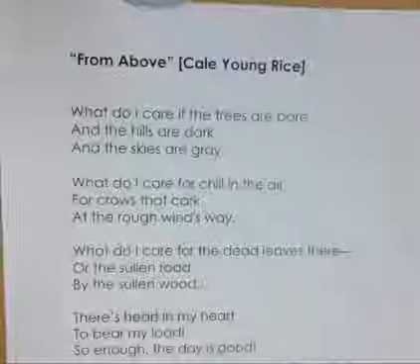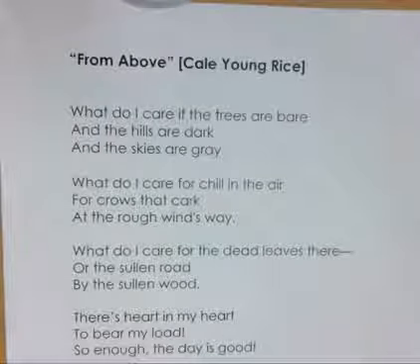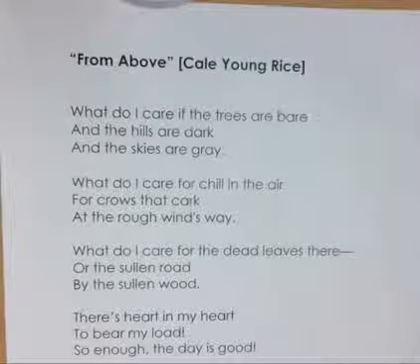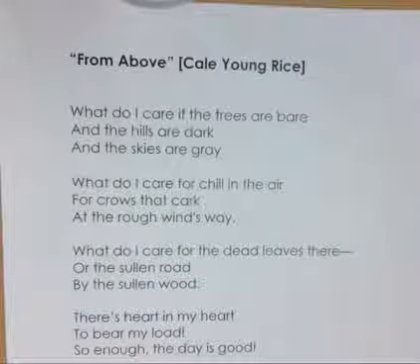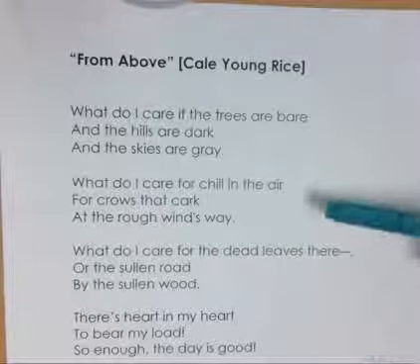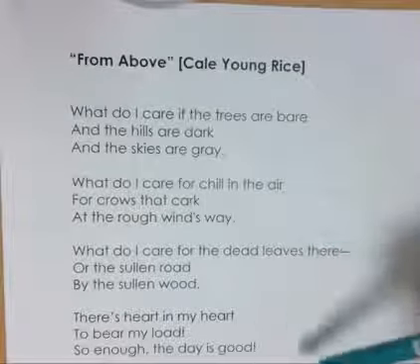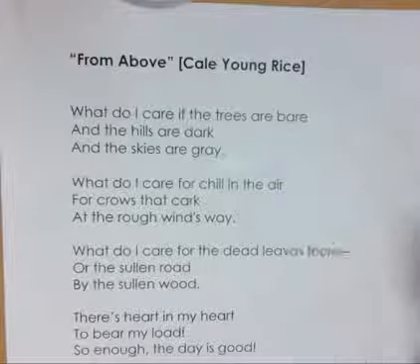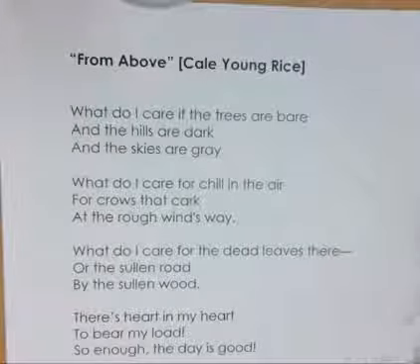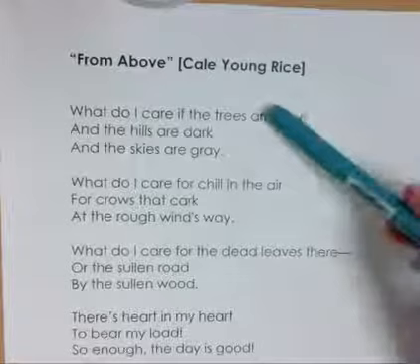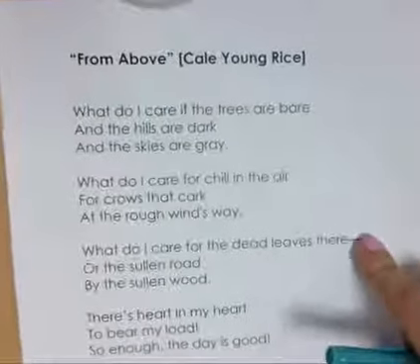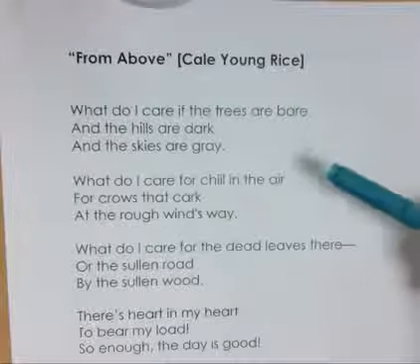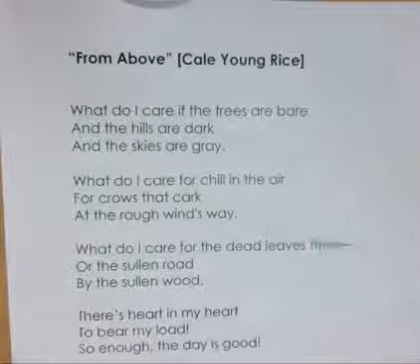Okay, in this video, we are going to talk about poetic form. We're going to look at this poem specifically by Cale Young Rice called From Above. So when we talk about poetic form, we're talking about the way that a poem is structured through four things: stanza, line, rhythm, and rhyme. So we're going to look at those four things in this poem right here. So please mark up the text with me using markers, highlighters, etc.